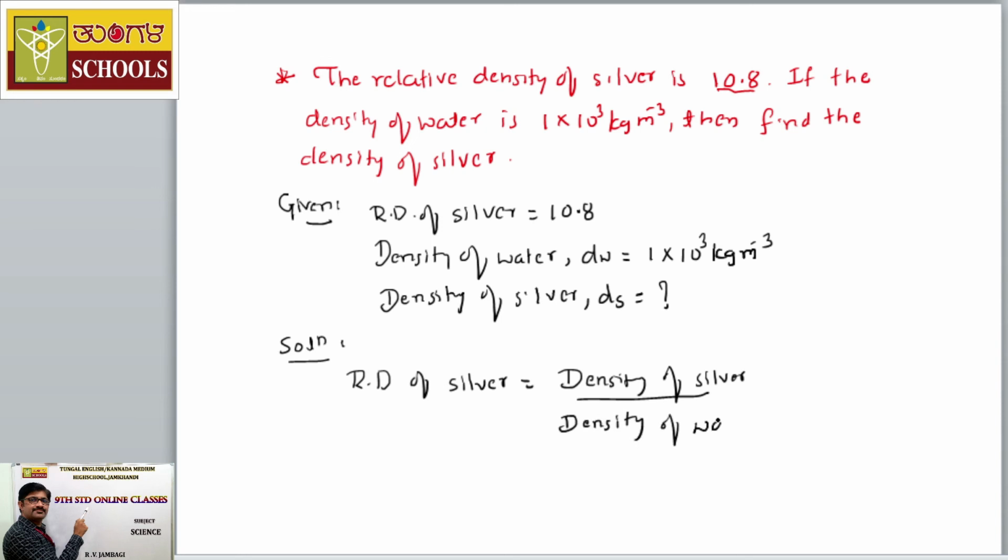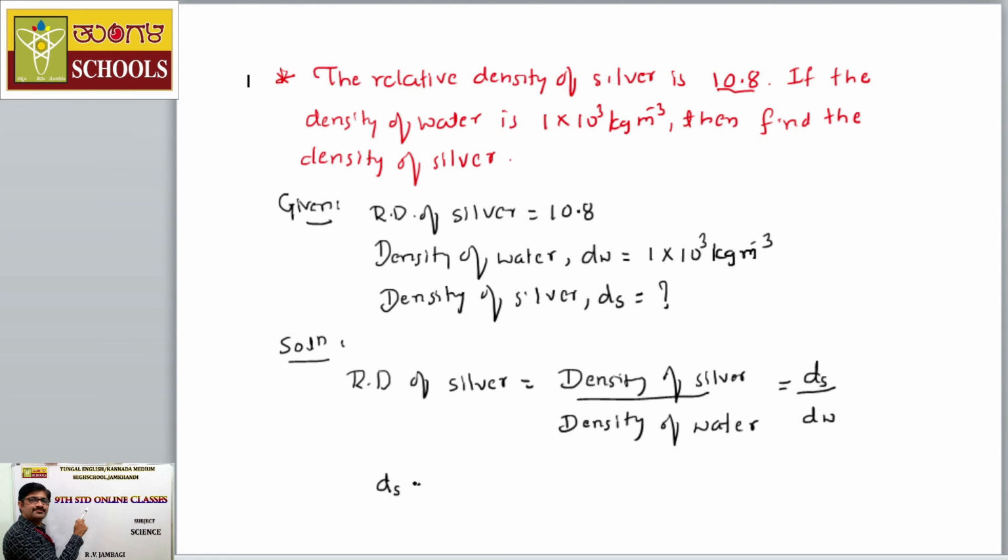Rewriting that expression here, the relative density of silver is ds divided by dW. Therefore, sending dW to the other side along with the relative density of silver gives the final result.